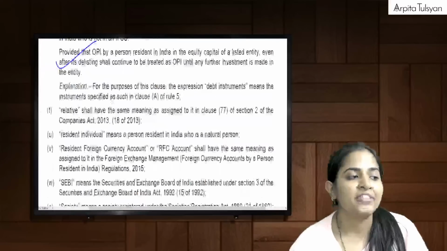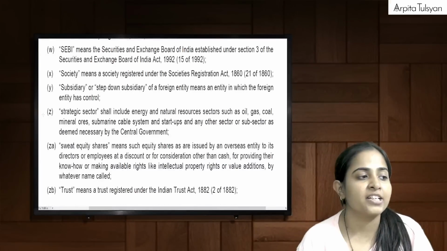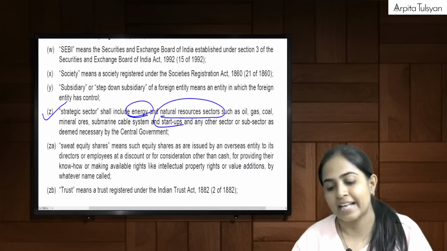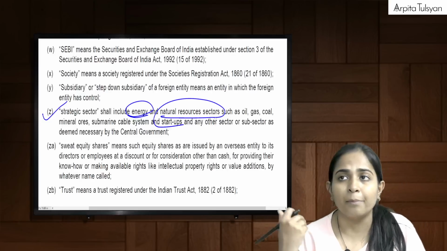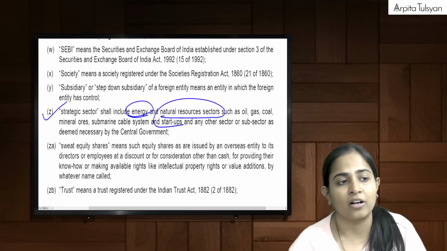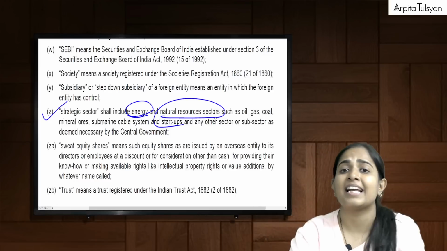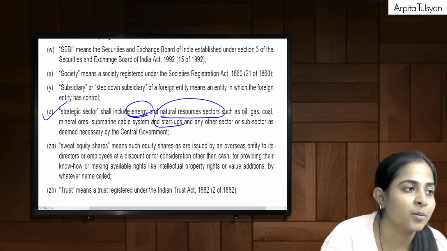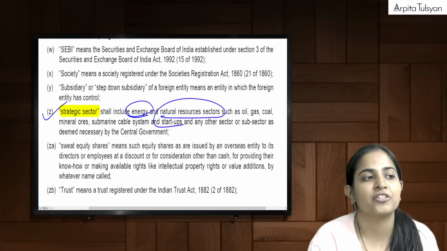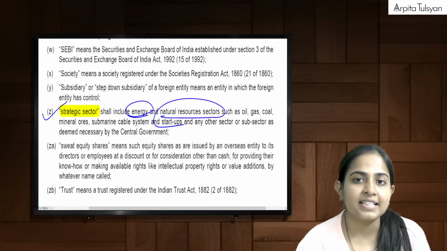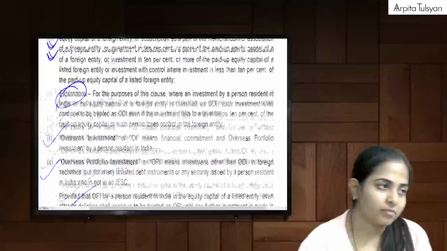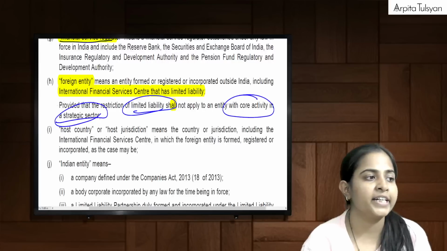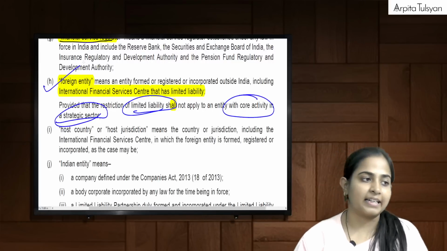Ma'am, what did you say about the strategic sector? Yes, we have that definition as well. Strategic sector is given here. It includes the energy and natural resources sector, for example oil, gas, coal, mineral ores, submarine, etc. Those will be included there, or any other classification which is done by the central government later on. Those will be included in the term strategic sector. Very clear with this? Yes. Okay, so the foreign entity definition is done and strategic sector is done.